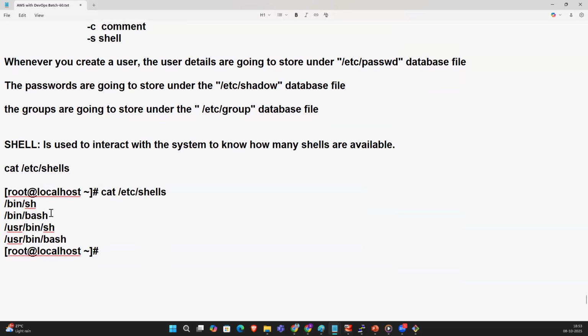So what is /bin/bash? /bin/bash is the default shell for Linux, or Unix also. So /bin/bash is the default shell for Linux. So what is the next one?